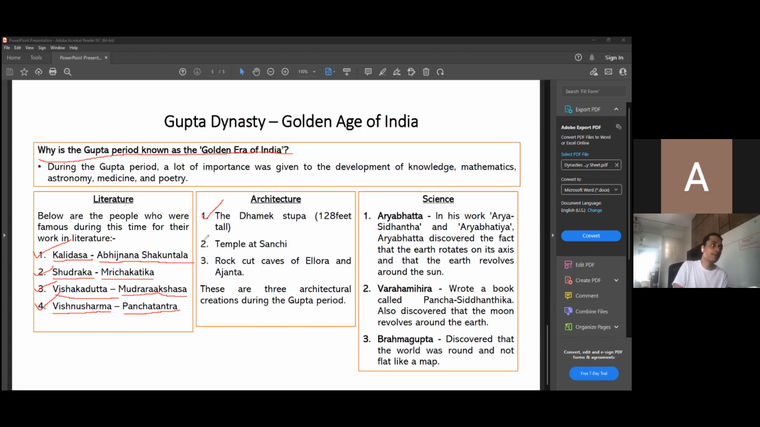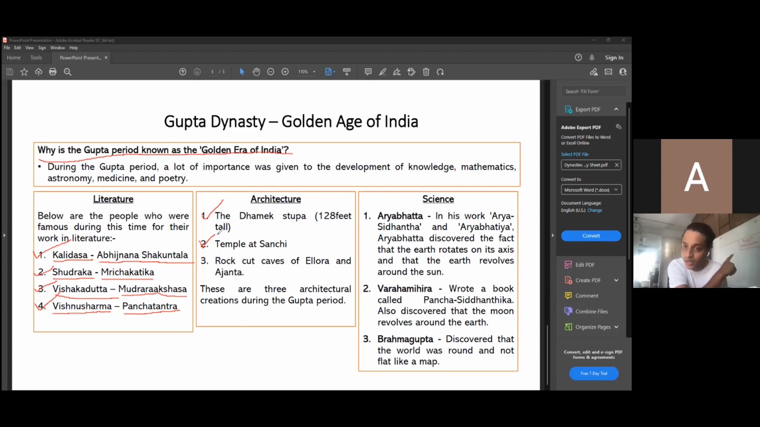Temple at Sanchi. Remember that this is the temple at Sanchi. Temple at Sanchi was made in the Gupta period. The Sanchi Stupa was made under the Mauryan period. So again, don't get confused between the Mauryan period and this one.